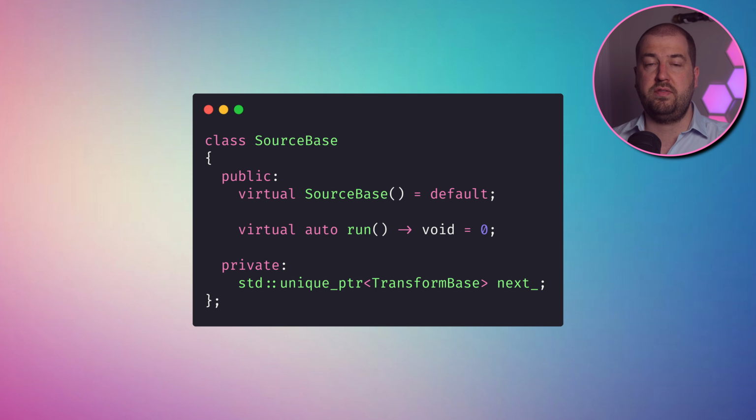Now, one of the great things about C++ is that it's multi-paradigm and quite unopinionated on how you structure your code. A fair starting point for this would be to define some sort of base class for the source, transform and sink, and then use runtime polymorphism to chain them together. This gives you full flexibility in your choice of components, as well as a strict and enforceable interface. But there's no such thing as a free lunch, and it's not without some drawbacks.